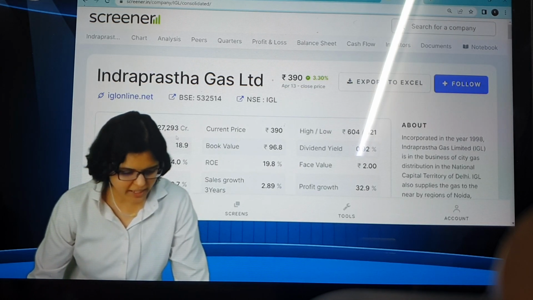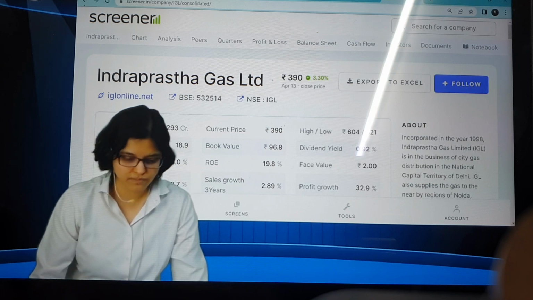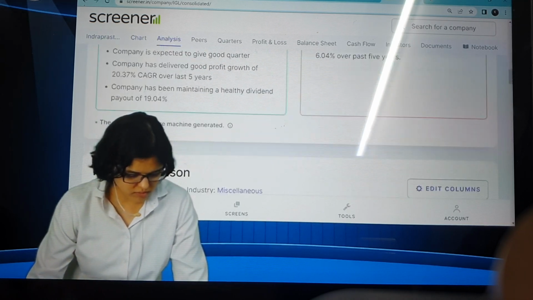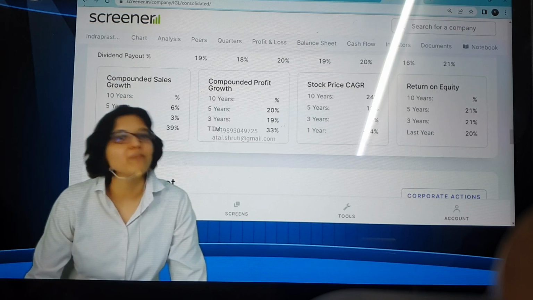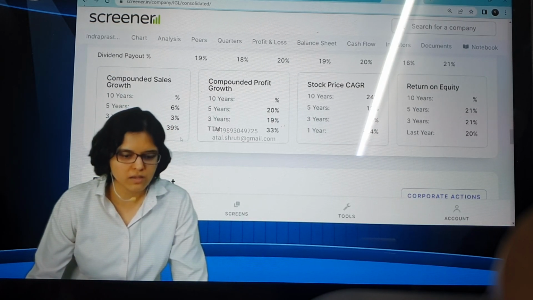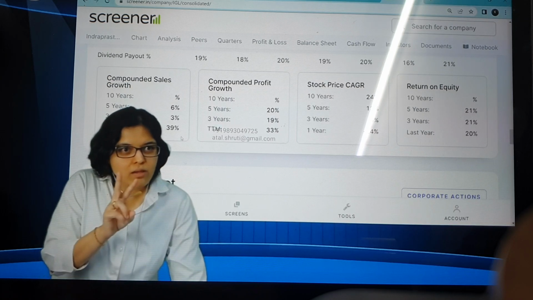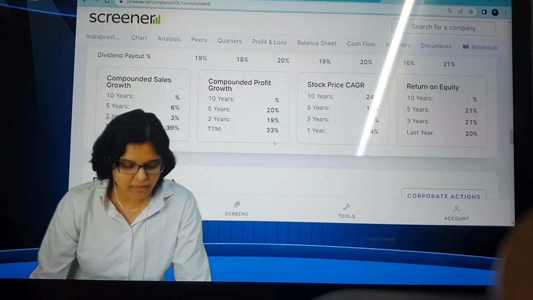Okay, now quickly write down. Market cap, 27,293. Now this is a mid cap. IGL is a mid cap. Revenue growth, now we'll go down. TTM. True. Small cap being of a higher price and mid cap being of a lower price. Agree. TTM sales growth, tell me, 39%. So now simultaneously you should also compare with MGL, because we are saying either this or that. Okay, so 39. Compounded sales growth, TTM 33.